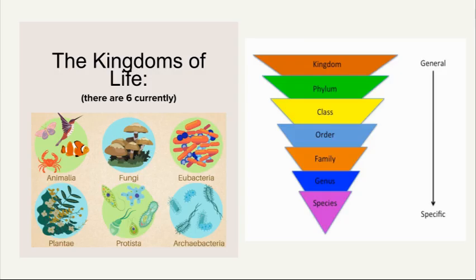Then we have protists. Protists are the leftover kingdom where we tend to throw things that are made up of complex cells, like eukaryotic, but we don't really know where to put them. So they're like animals, but not animal, fungi-like, but not fungus, and plant-like, but not plants. And then you also have our archaebacteria and eubacteria, which are our bacteria.